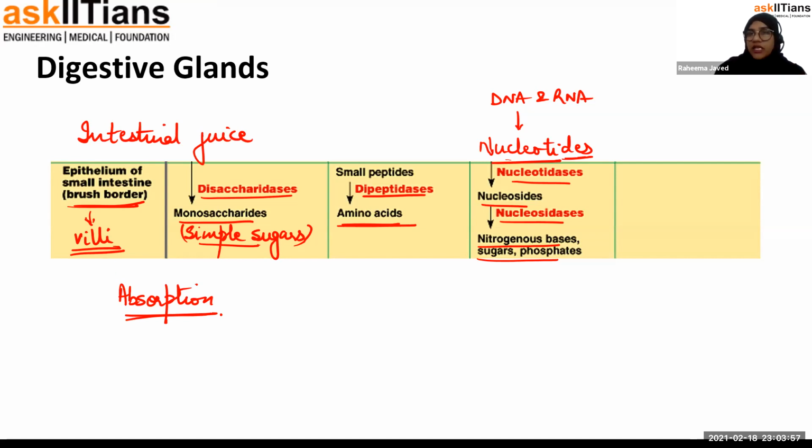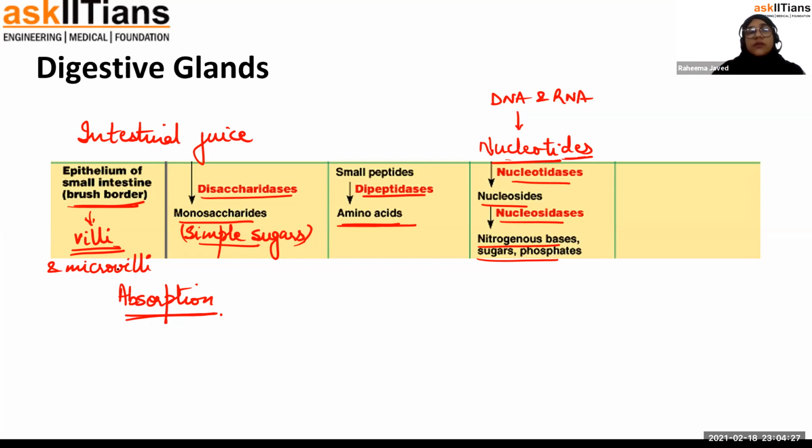These are finger-like projections, they keep on moving back and forth, which helps in increasing the absorptive surface of the small intestine, and all these products of digestion are readily absorbed through the villi. Microvilli are also there. The cells of villi are further divided into microvilli. They have projections over their surface which are known as microvilli.